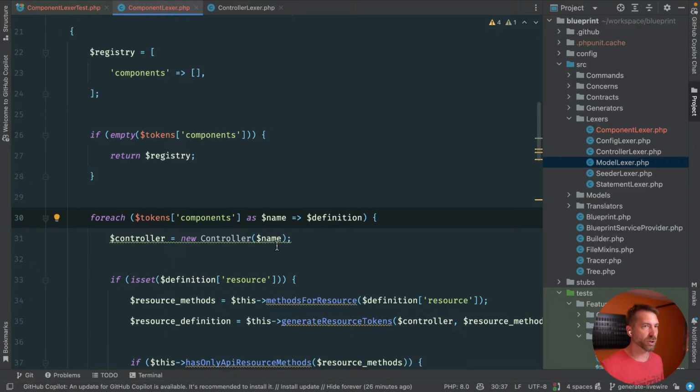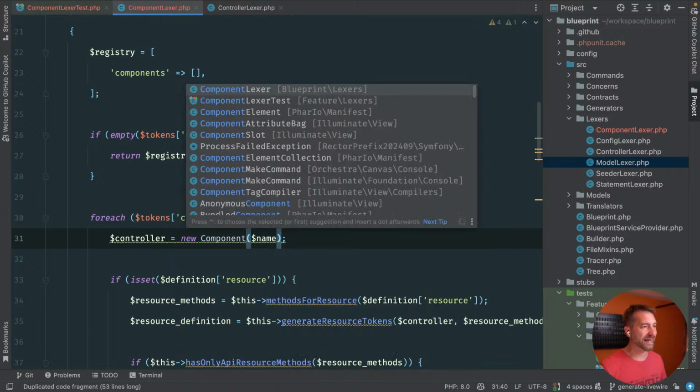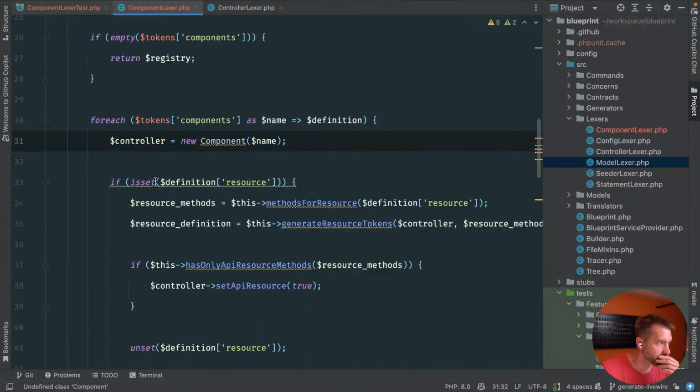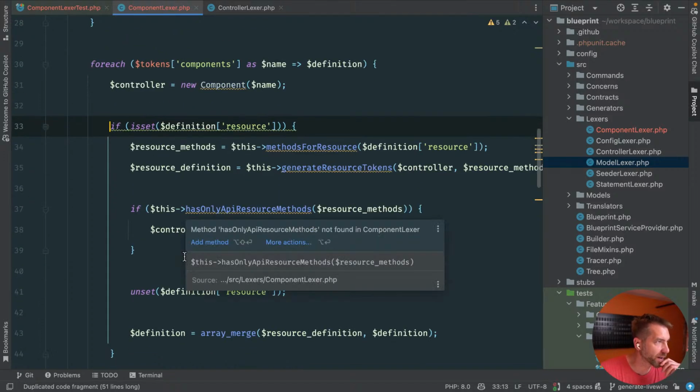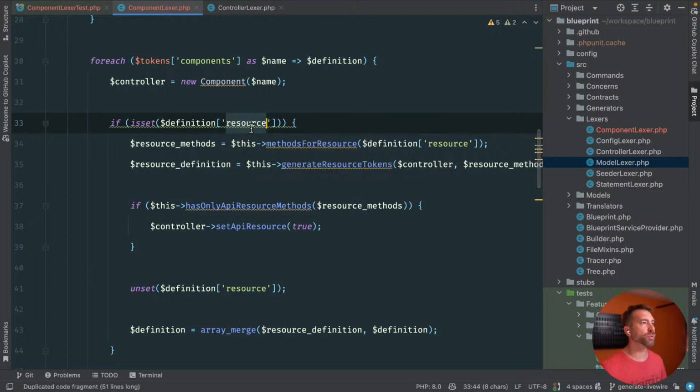Name is definition. Okay, cool. Now we're going to say new component. This doesn't exist, so that's fine. We're not going to mess with is set definition resource. However, this gives me the idea that we probably need to say, do you have mount?